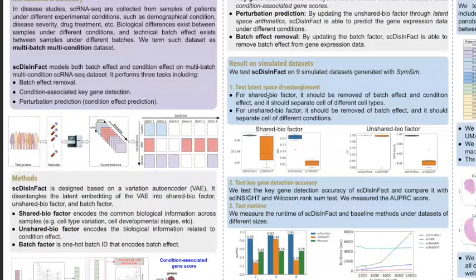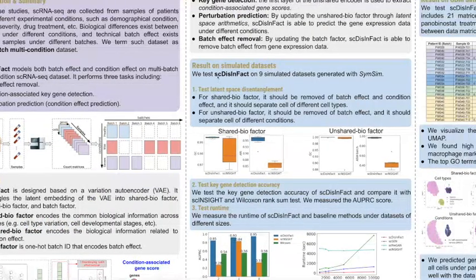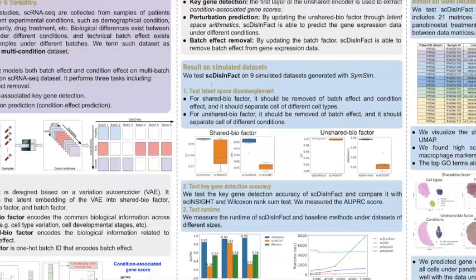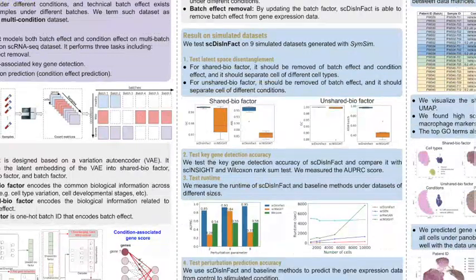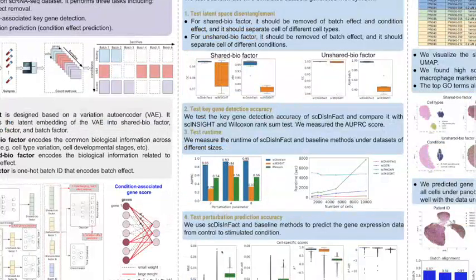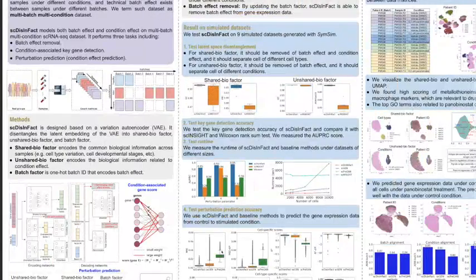We test our model scDisInFact on simulated datasets, where we measure the latent space disentanglement, key gene detection accuracy, running time, and perturbation accuracy of our methods and baseline methods. And the comparison result shows that our method consistently performs better than baseline method.